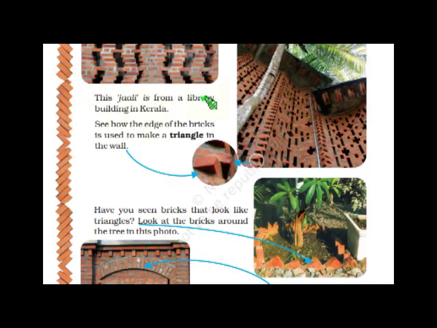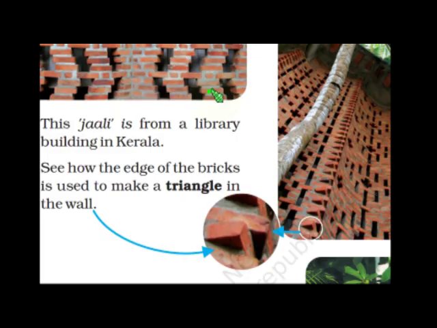This jali is from a library building in Kerala. Children, see this building? It is a library building and it is in Kerala. See the edge of the brick, it is used to make a triangle in the wall. See how the edge of the bricks is used to make a triangle in the wall.